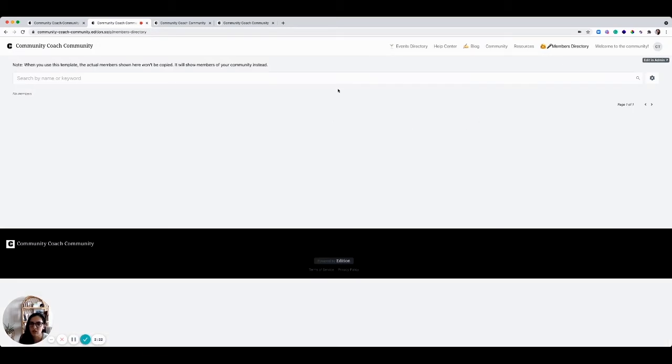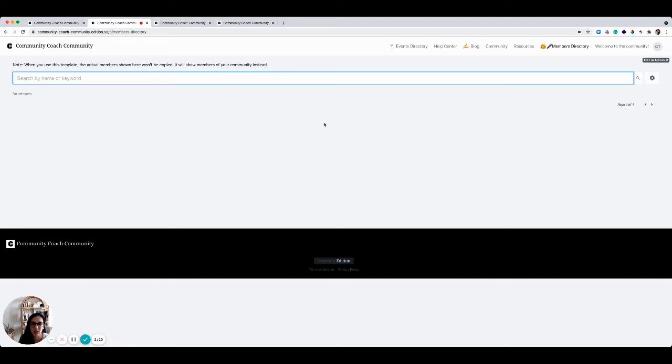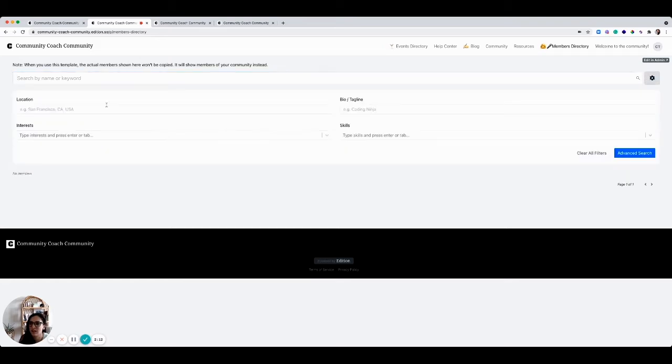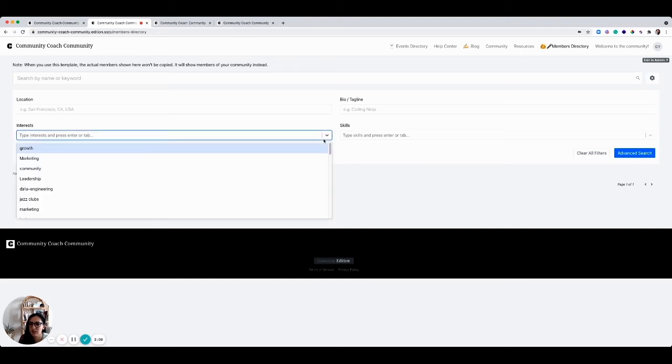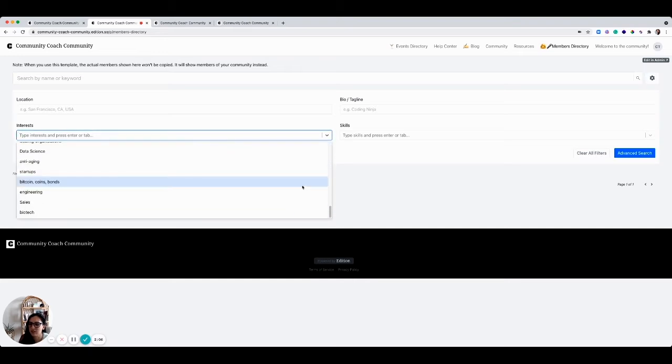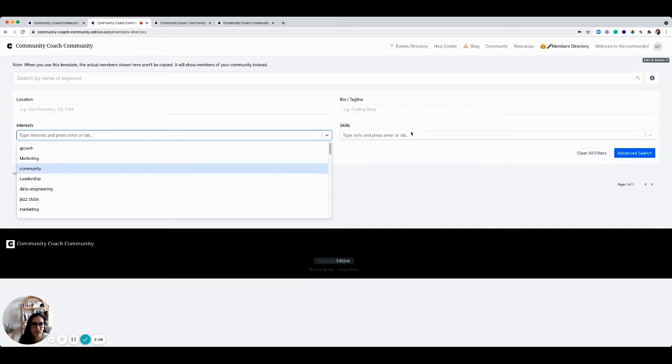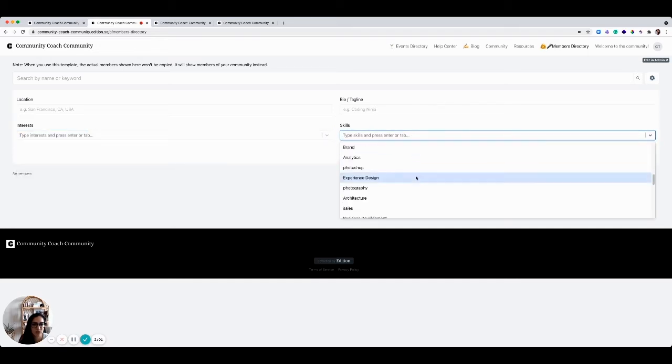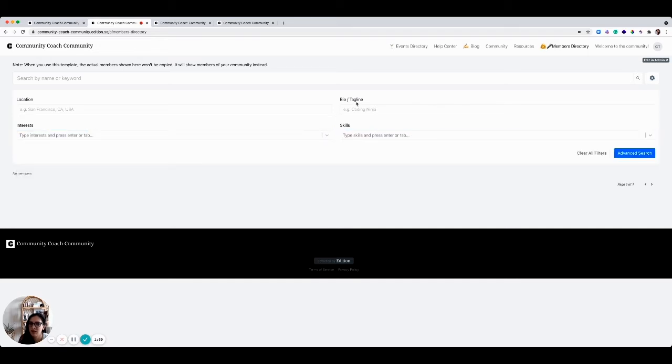And then we have a members directory. I'm not entirely sure how this looks because I've just created this community and would need to invite some people in, but it's good to know that that exists. It looks like we can see location, some interests. Oh, cool. We can actually maybe create some topics around interests. We can also create some skills, which I'm loving. I would love to be able to add what I'm looking for as a community member option.